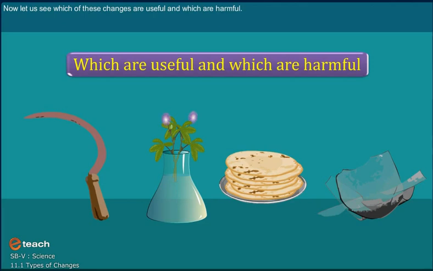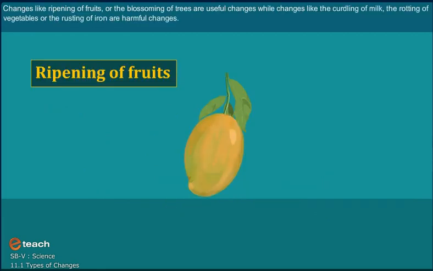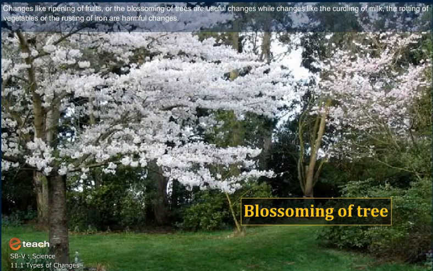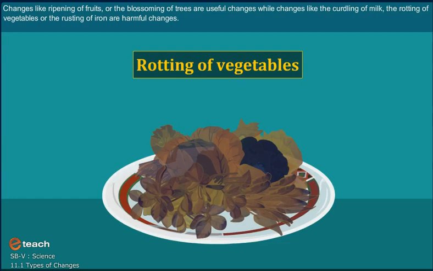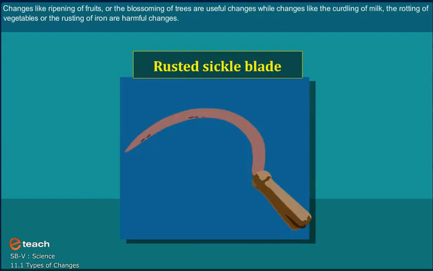Now let us see which of these changes are useful and which are harmful. Changes like ripening of fruits or the blossoming of trees are useful changes, while changes like the curdling of milk, the rotting of vegetables, or the rusting of iron are harmful changes.